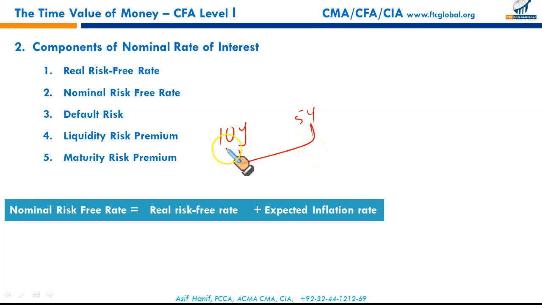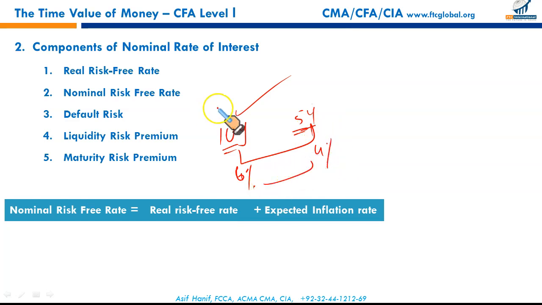Now, there is a difference in maturity. The 10 years bond will be more volatile than the bond issued for 5 years maturity. So, 10 years maturity bond will have more maturity risk than 5 years bonds, and hence it will require a maturity risk premium. For example, if the 10 years bond is offering coupon 6%, let's say, and the 5-year bond is offering 4%, so this difference is because of the maturity.